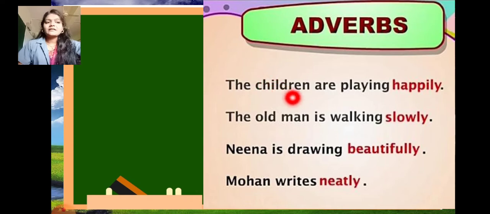The children are playing happily. The old man is walking slowly. Nina is drawing beautifully. Mohan writes neatly. So students, in these sentences the words which are given in red color, for example, happily, slowly, beautifully and neatly, in these words ly is used. It means that these words are known as adverbs. Okay?